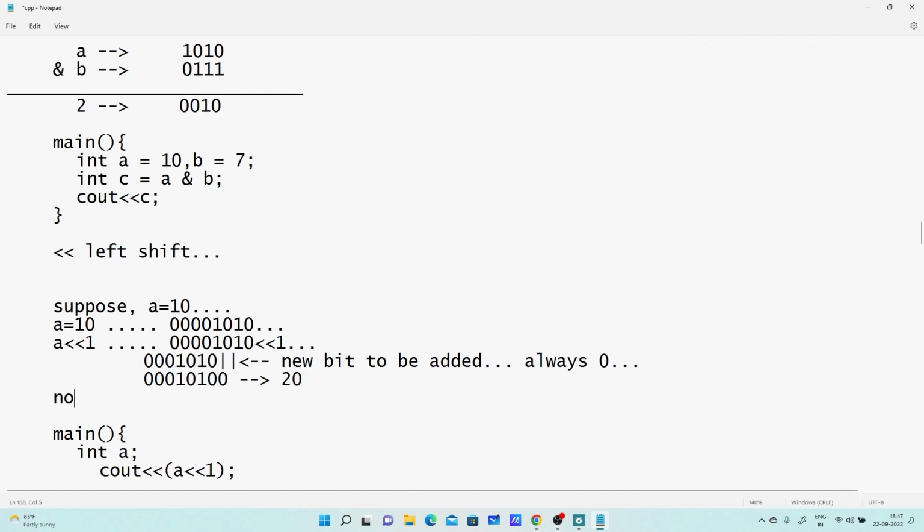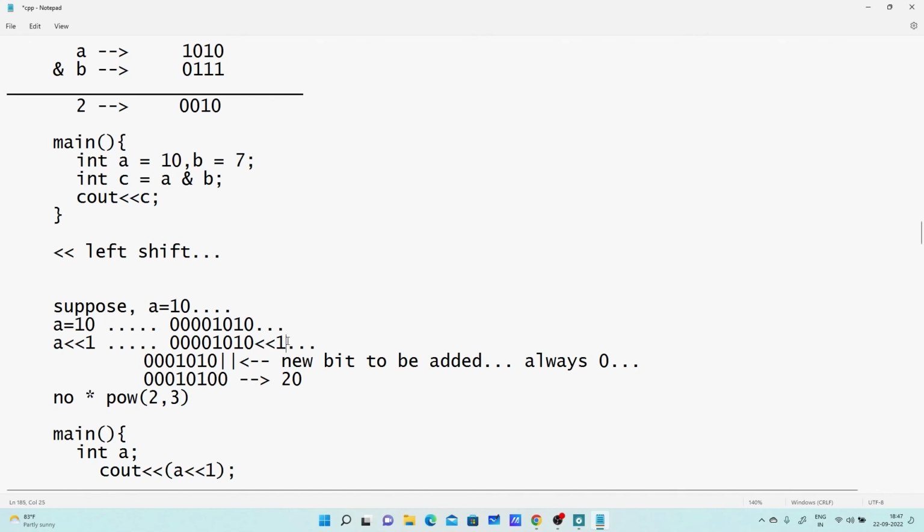Whatever number we are shifting, that number gets multiplied by 2 raised to the power of the number of bits. So I am shifting only one bit, so it is multiplied by 2. Suppose I am shifting 2 bits, the number will be multiplied by 2 raised to the power 2. If I am shifting 3 bits, the number will be multiplied by 2 raised to the power 3.